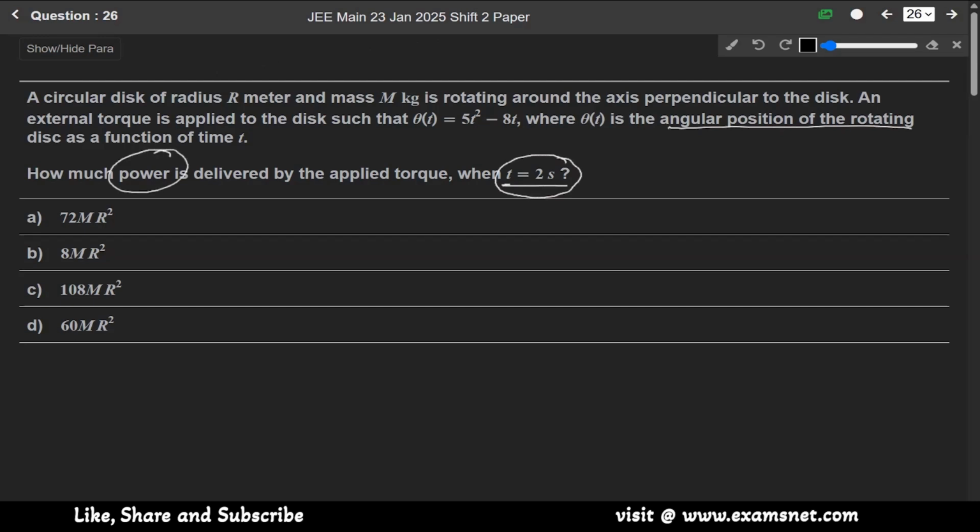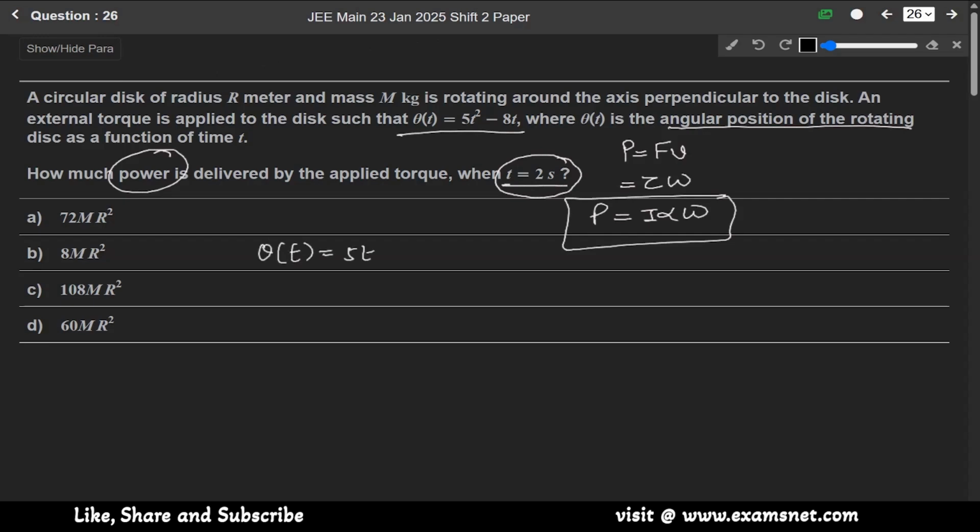We know the formula of power, P equals F into V. We can also write F as tau and V as omega. And we know that tau is I alpha, so power will be I alpha omega. We are given angular position theta(t) equals 5t² minus 8t.